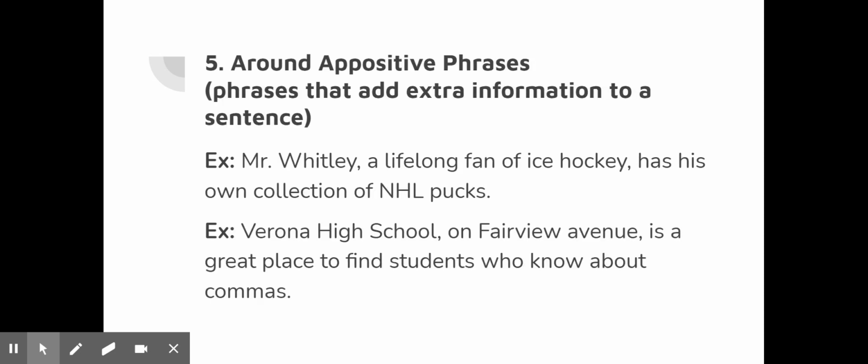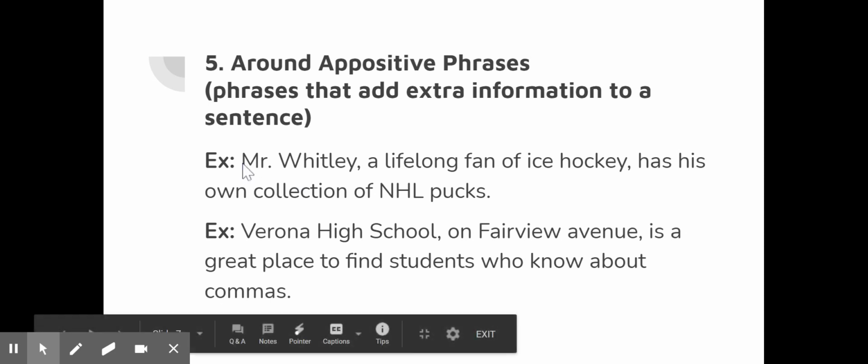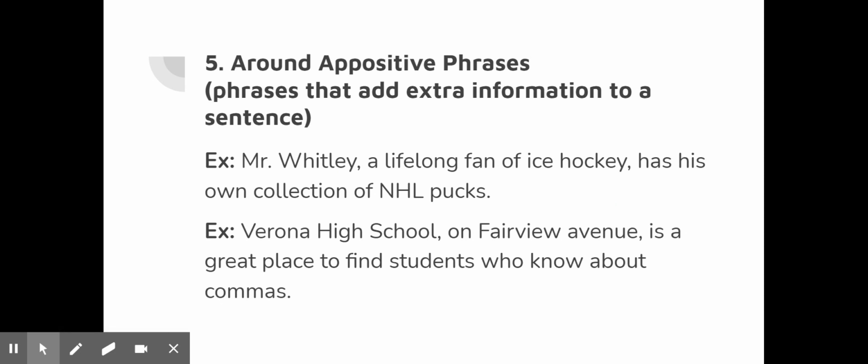And the last one we're going to talk about today is appositive phrases. Another grammatical concept that I'm sure you use, you just might not know what it's called yet. These are phrases that add extra information to a sentence that don't directly contribute to the grammatical structure of the sentence. So Mr. Whitley has his own collection of hockey pucks is an independent clause. That could be its own sentence without any extra information.